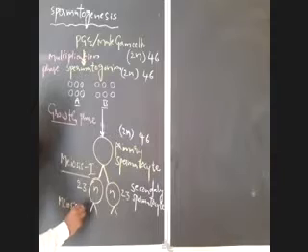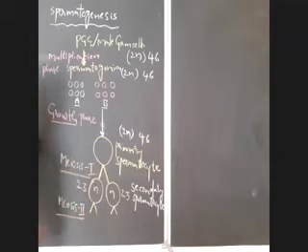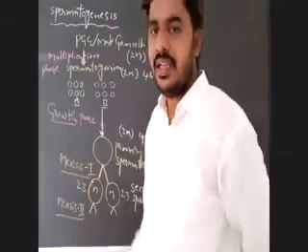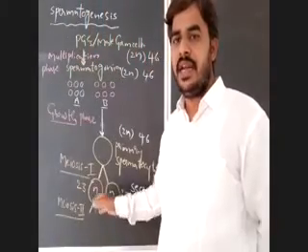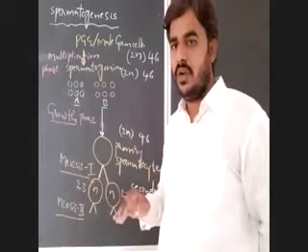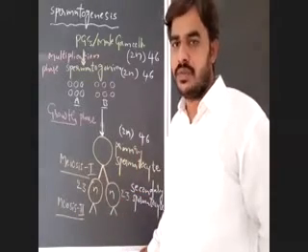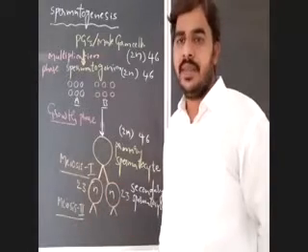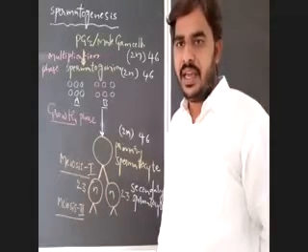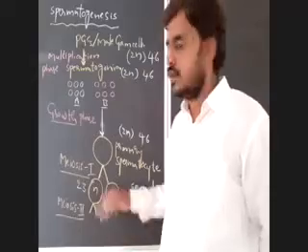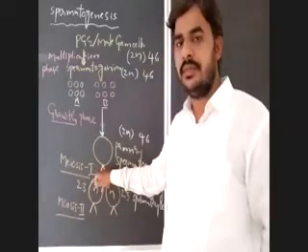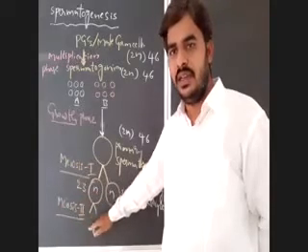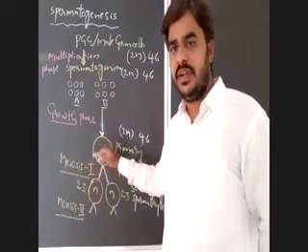Meiosis 2, maybe you all know, is nothing but a mitotic-like division, because it is an equational division. In meiosis 2, there is no reduction in the number of chromosomes. It is similar to mitotic division, whereas the reduction in the number of chromosomes takes place only in meiosis 1. So meiosis is divided into meiosis 1 and meiosis 2. In meiosis 1, there is a reduction in the number of chromosomes.